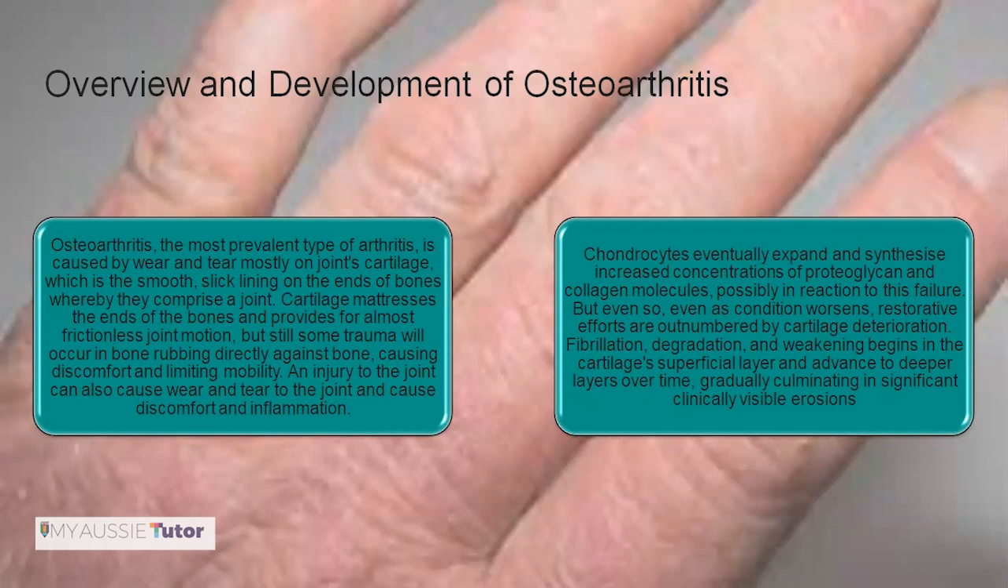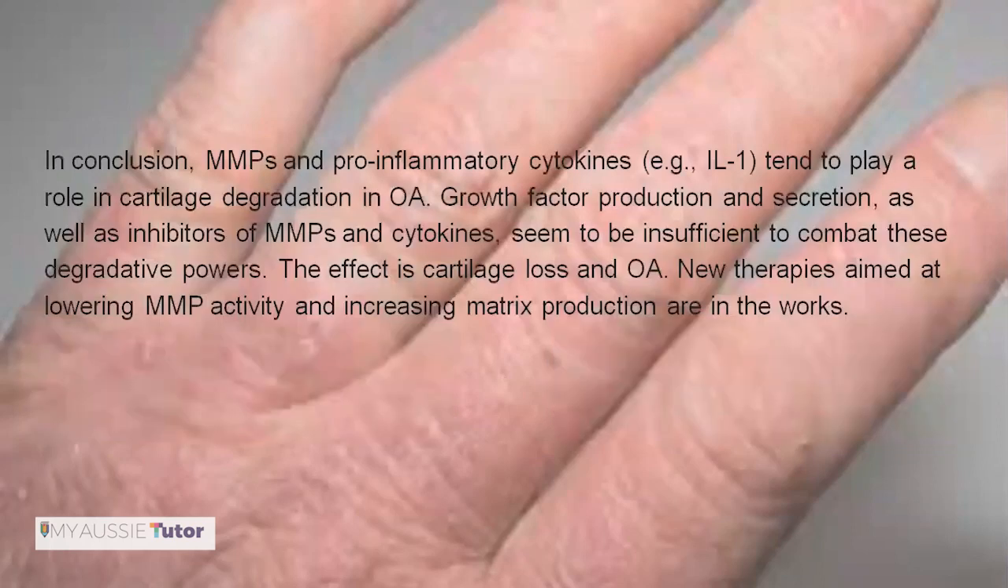Chondrocytes eventually expand and synthesize increased concentrations of proteoglycan and collagen molecules, possibly in reaction to this failure. But even so, as the condition worsens, restorative efforts are outnumbered by cartilage deterioration. Fibrillation, degradation, and weakening begin in the cartilage's superficial layer and advance to deeper layers over time, basically leading to significant, clinically visible erosion. In conclusion, MMPs and pro-inflammatory cytokines play a role in degrading the cartilage when the patient is suffering from osteoarthritis.